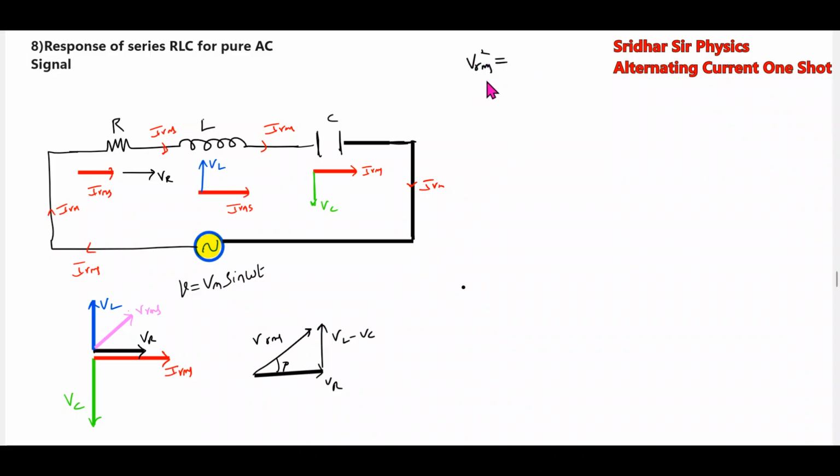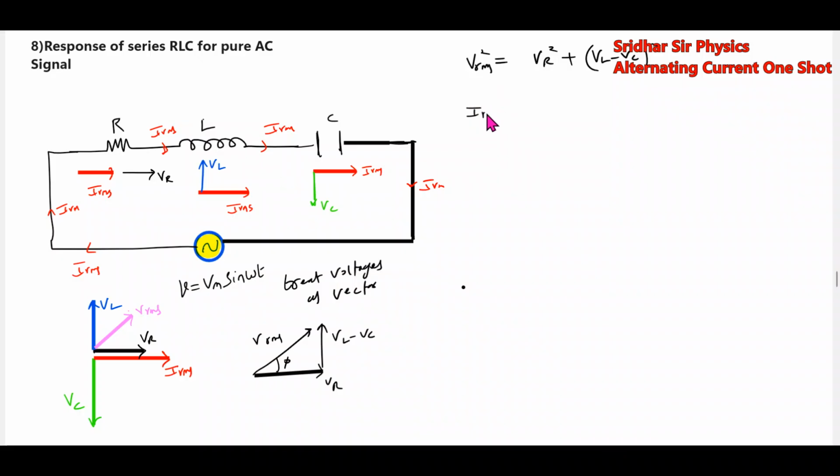Taking the vector sum of voltages, treat voltages as vectors. Then we have to take the vector sum of voltages. So this will become VRMS square equal to VR square plus VL minus VC whole square.